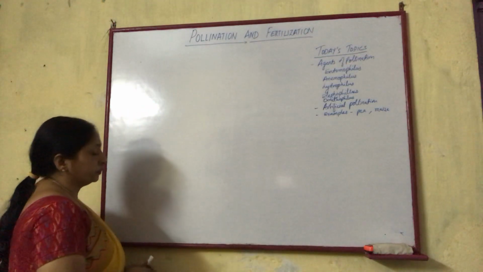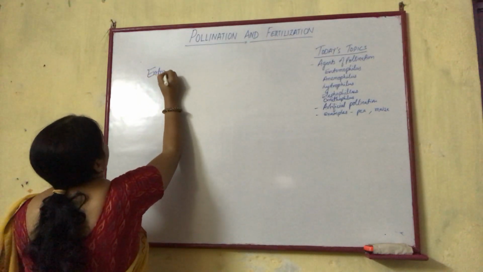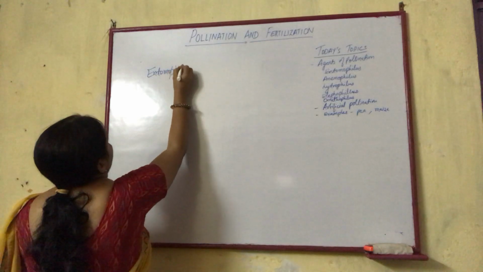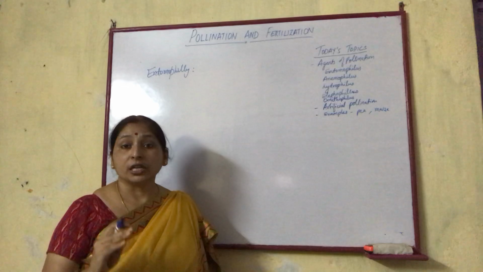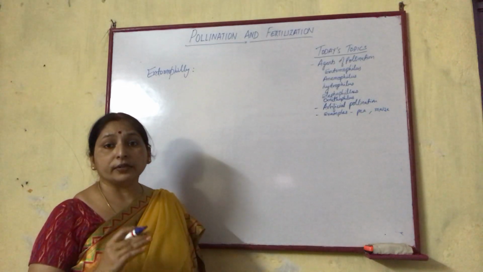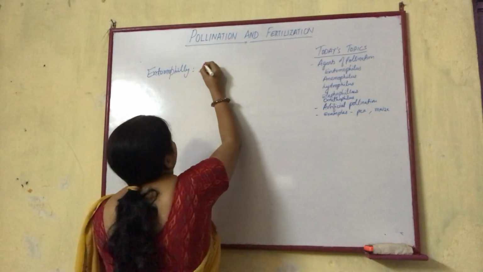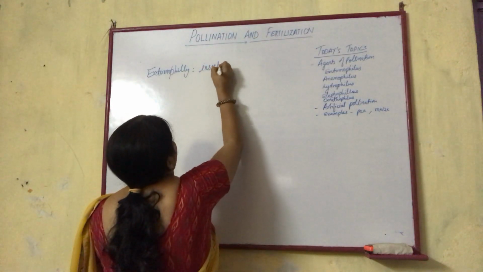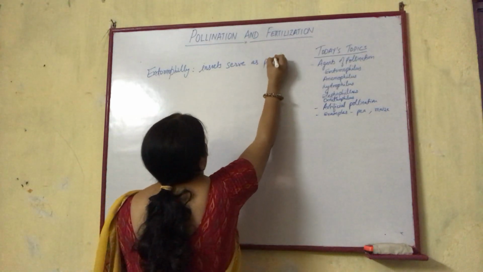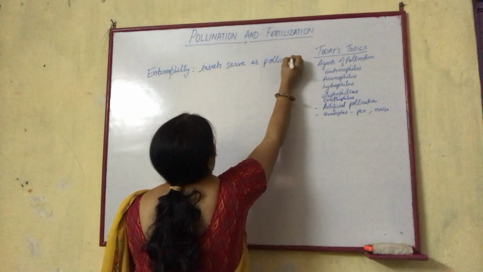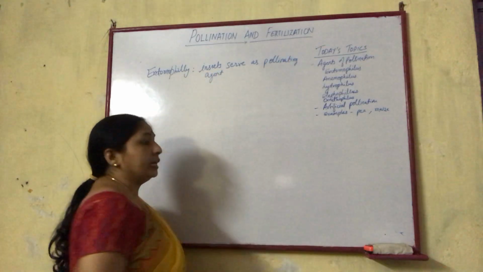Entomophilous flower. Entomophily is the process of pollination in which the agent is insects. Insects serve as pollinating agent. Now, how do insects serve as a pollinating agent?